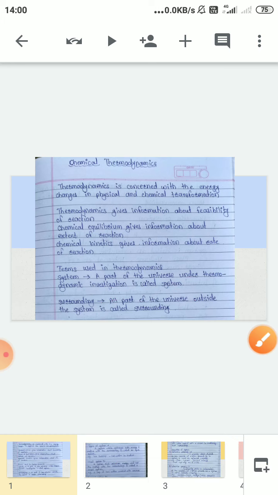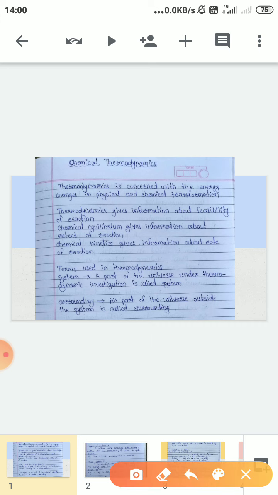So these two basic terms you have to remember. What is a system? A system is a part of the universe under thermodynamic investigation. And what is a surrounding? All parts of the universe outside the system.